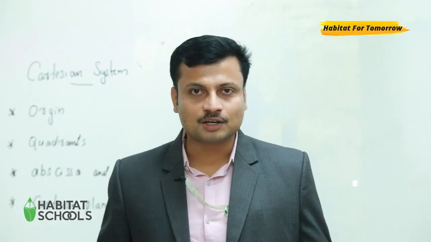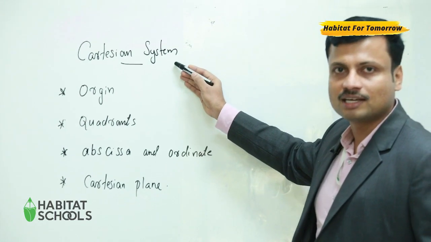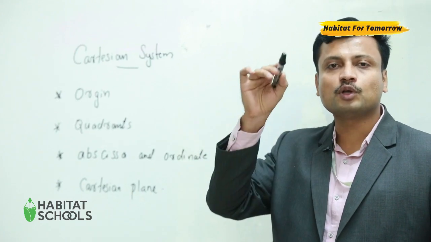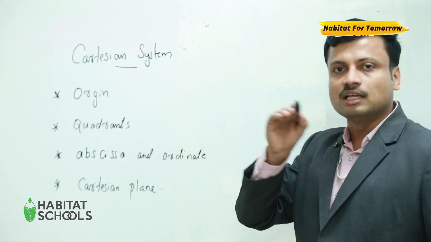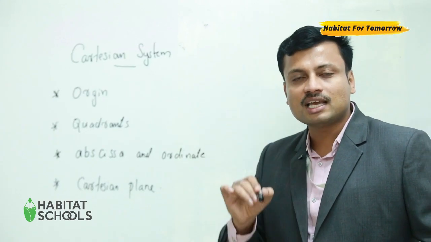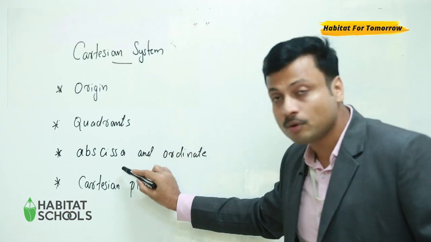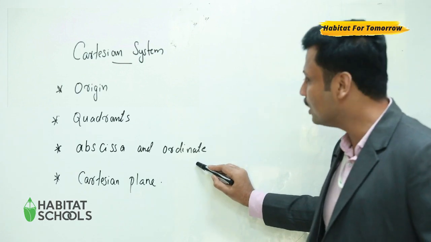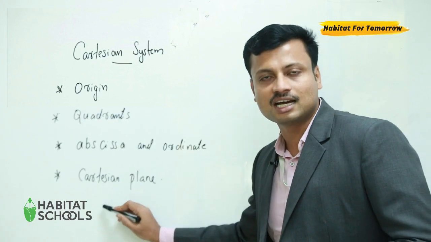In short, we can conclude that the Cartesian system, today's topic, correct? The origin is the common meeting point of the x-axis and y-axis. Then we discussed quadrants. The meeting of the x-axis and y-axis divides the plane into 4 parts, that is quadrants. The other name of x-coordinate is abscissa. The other name of y-coordinate is ordinate. So all together they come in the plane, that is the Cartesian plane. I hope you all understood. Thank you.